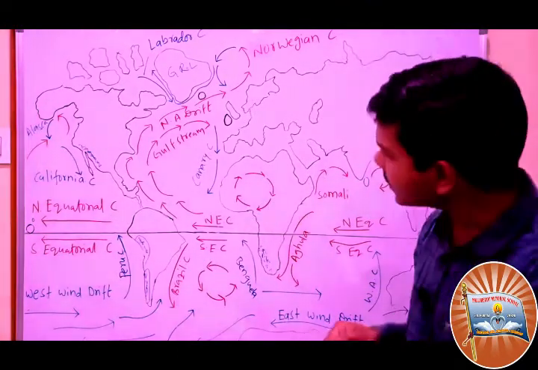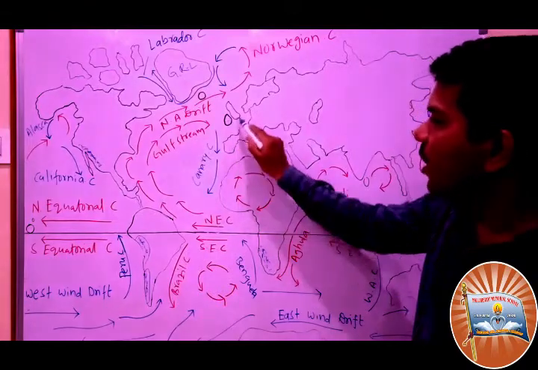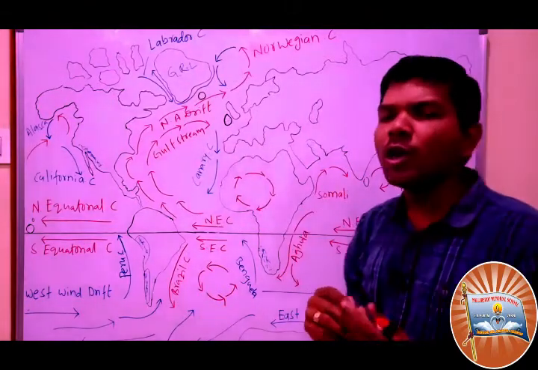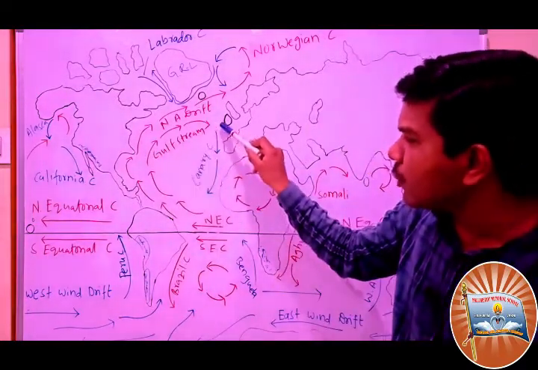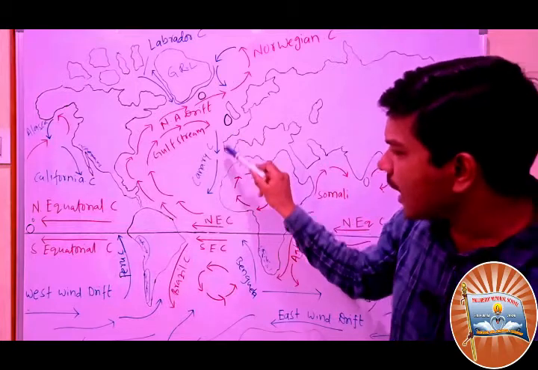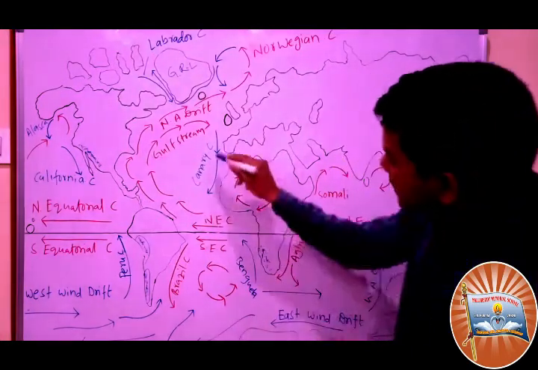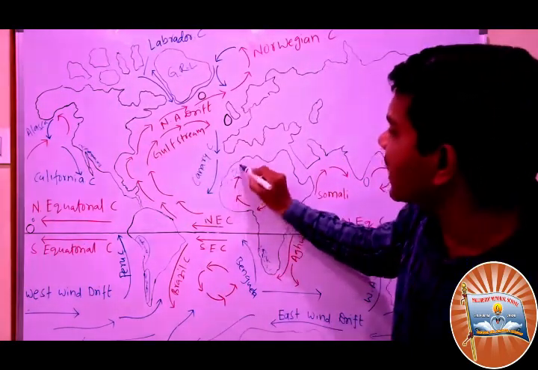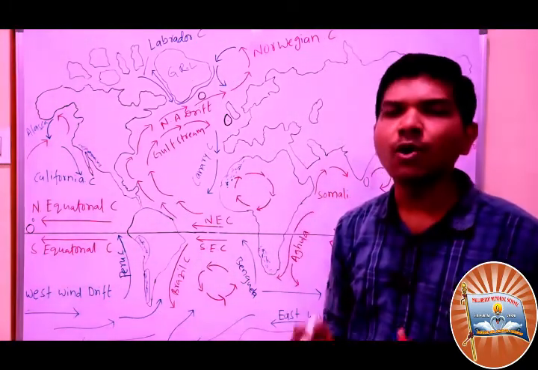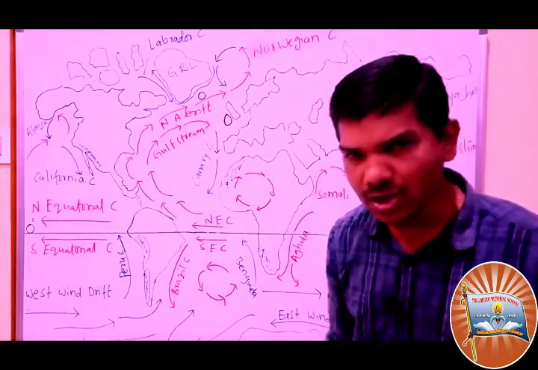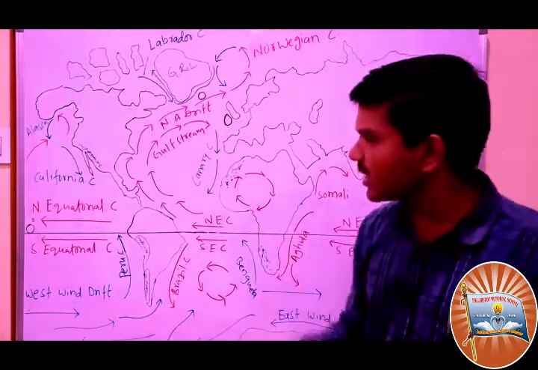Next, in this area, due to the climatic conditions of London, Portugal, Spain, cold ocean currents form. Whenever the Gulf Stream goes, it becomes very cool, and it will become the Canary Current. This is the Canary Current. Due to the Canary Current, again there is a desert here. What desert is there? The Sahara Desert. Because cold ocean currents do not have moisture, this region became dry. Dry means again deserts. Canary Ocean Current.